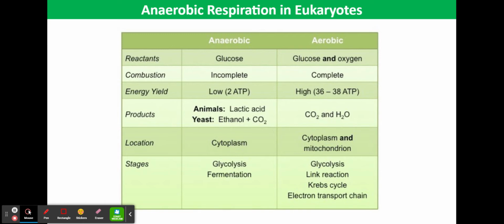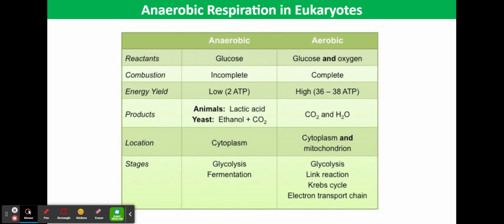Oxidative phosphorylation ceases. Reduced NAD and reduced FAD are not able to unload their hydrogen ions and cannot be reoxidized. The Krebs cycle therefore stops, as does the link reaction.